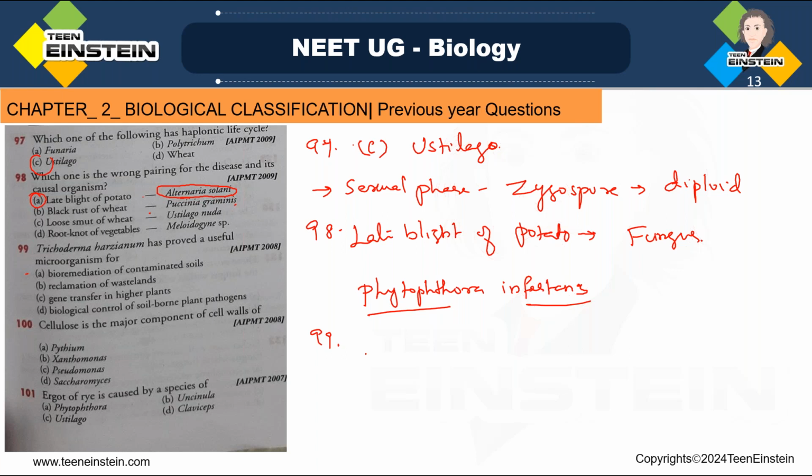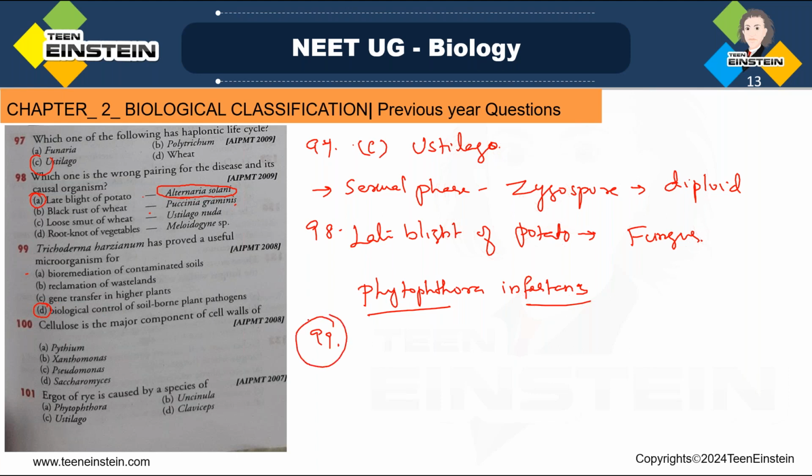They have a special character: they suppress the fungi which cause damping off disease of seedlings, and that is why it favors the growth of crops. So it is helpful for biological control of soil-borne plant pathogens.